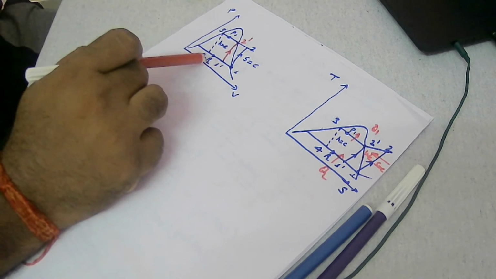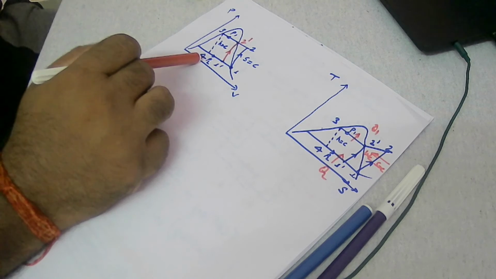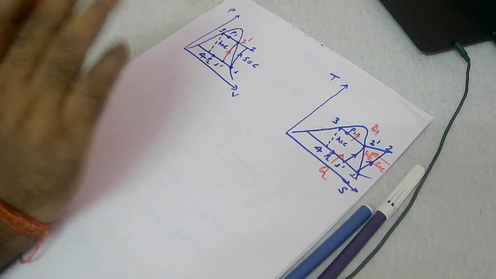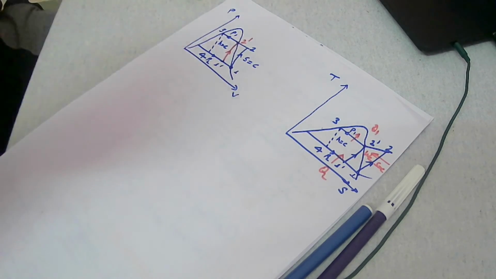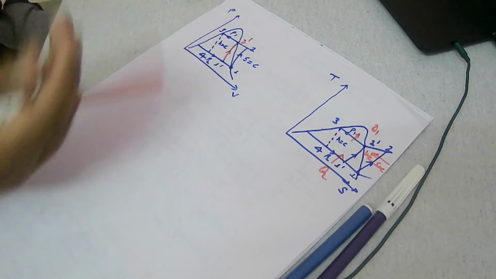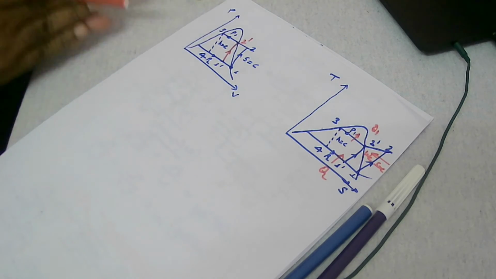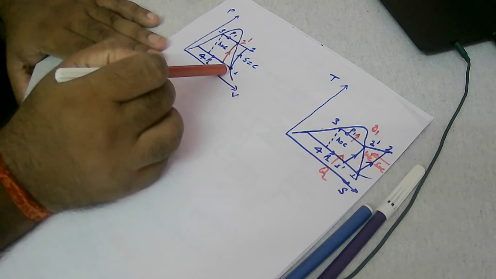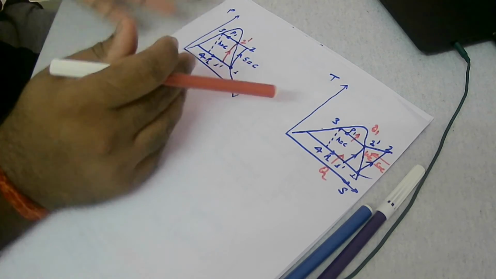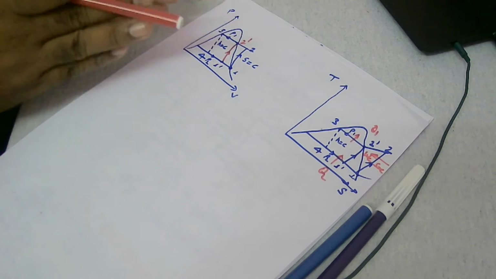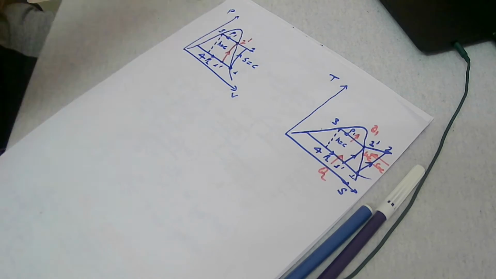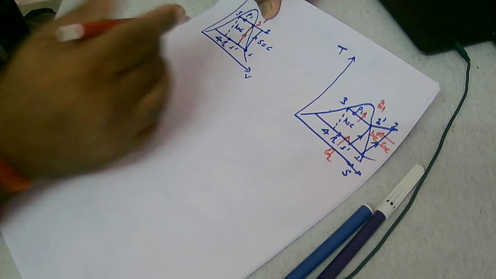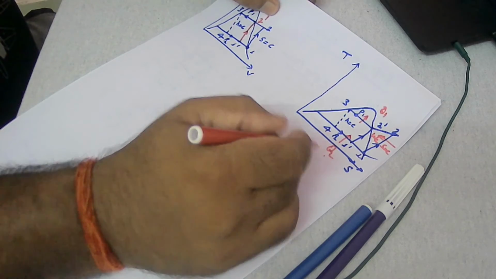Refrigerant is throttled by the expansion valve to a pressure such that the corresponding saturation temperature will be lower than the temperature of the surroundings. Because of that, there will be heat flow into the evaporator. When heat flows into the evaporator, what will happen? This liquid refrigerant will get heated up to become vapor at the end, and when that happens, you will get the desired cooling effect, that is called the refrigerant effect or refrigerating effect. So the desired effect is basically Q2.